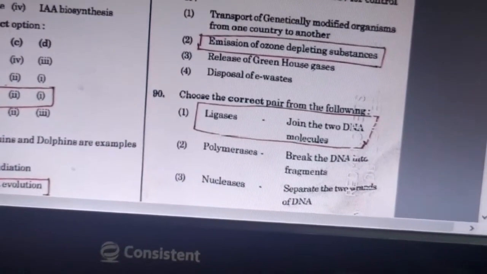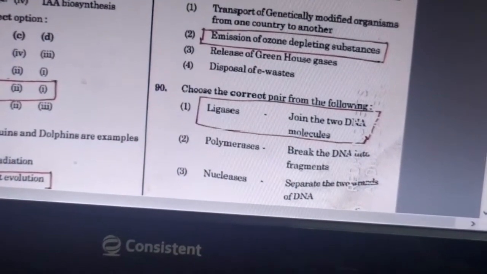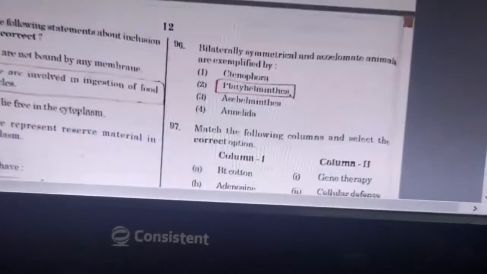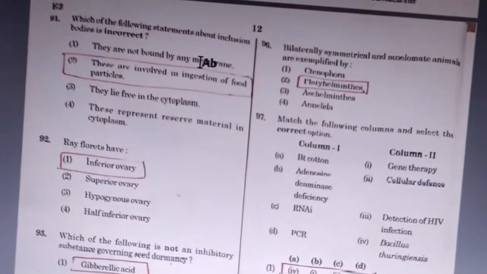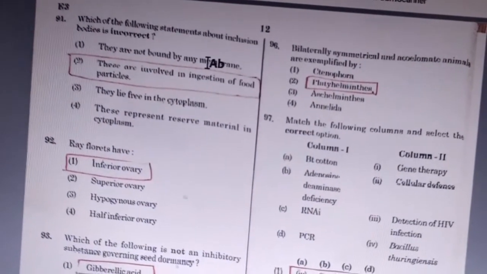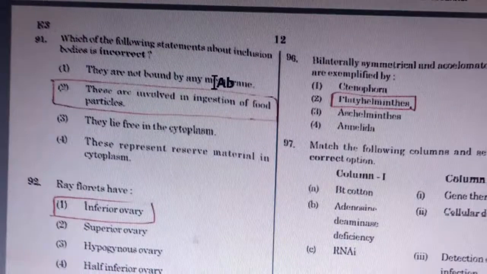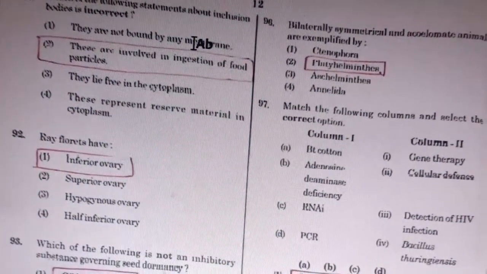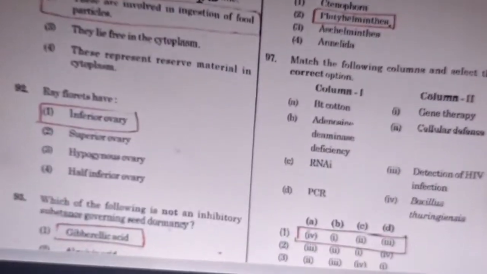90th question. Choose the correct pair from the following. Ligase joins the two DNA molecules. And 91st question. Which of the following statements about inclusion body is incorrect? These are involved in ingestion of food particles. Ray florets have inferior ovary.